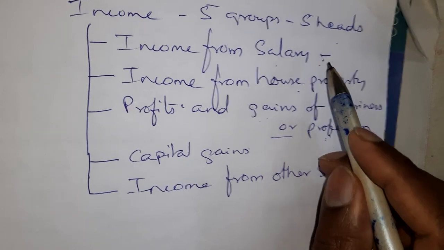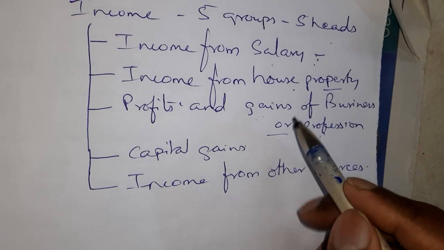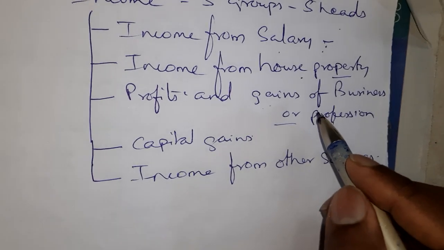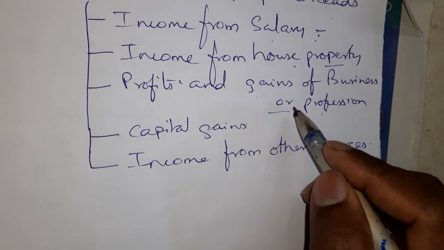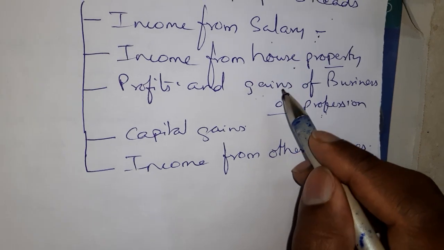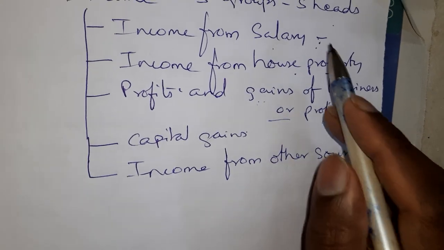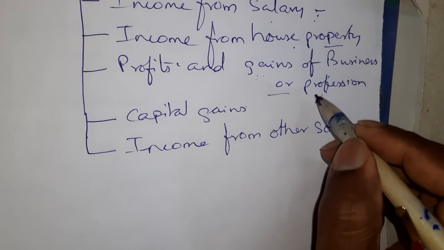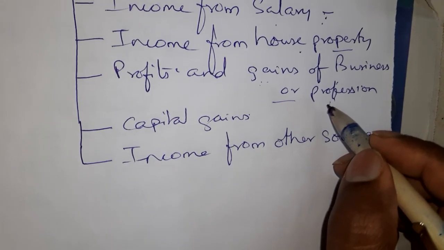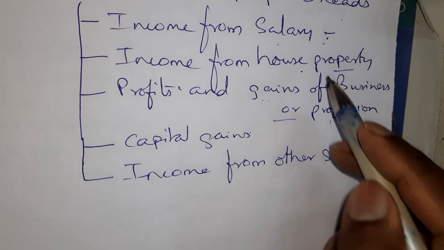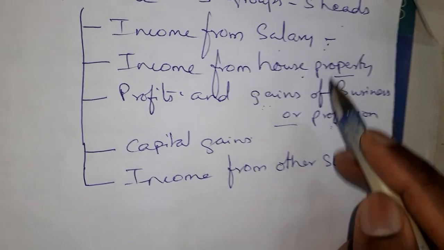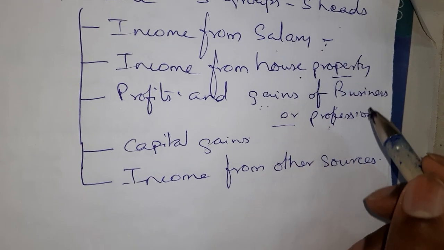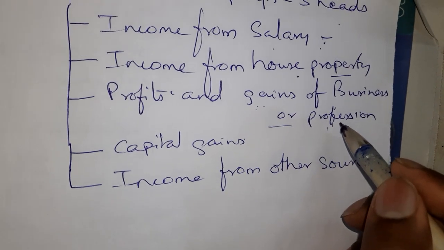But say I am a doctor but I am not working in a hospital. I am doing private practice. I have a private clinic and I am charging fees from the customers. Then that fees will be chargeable under the head profits and gains of business or profession, not under the head income from salary. Now if I am doing both, then it will be separately chargeable under the respective head. Salary will be taxable under the head income from salary, and the fees charged from customers will be charged under this head.